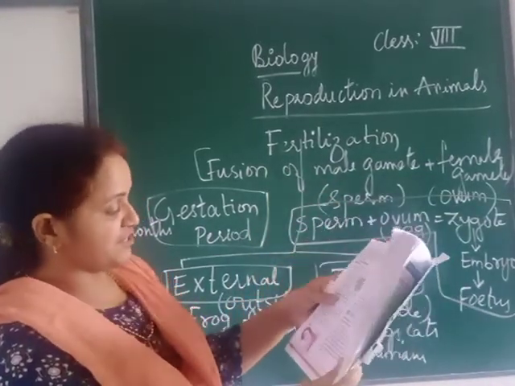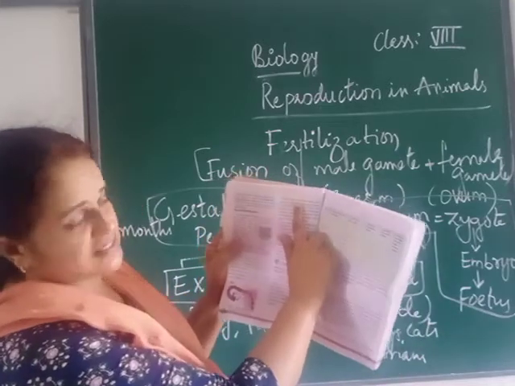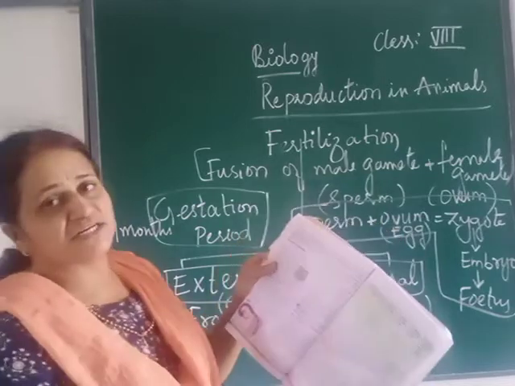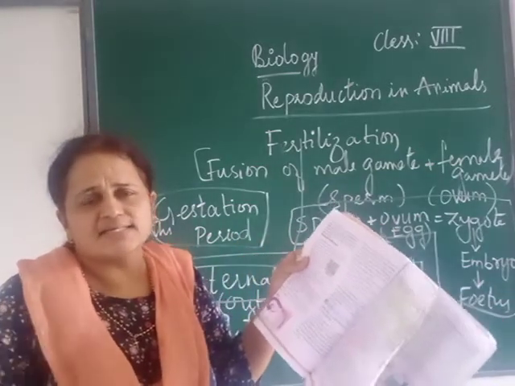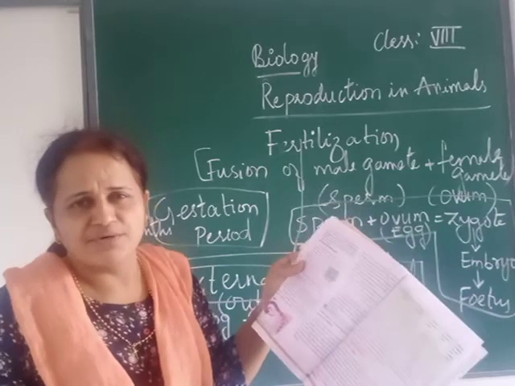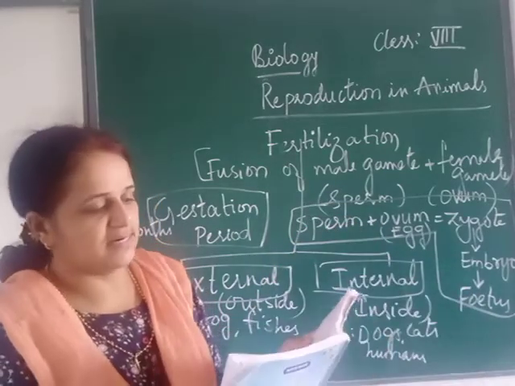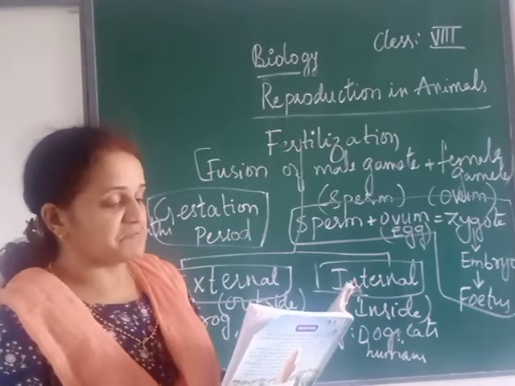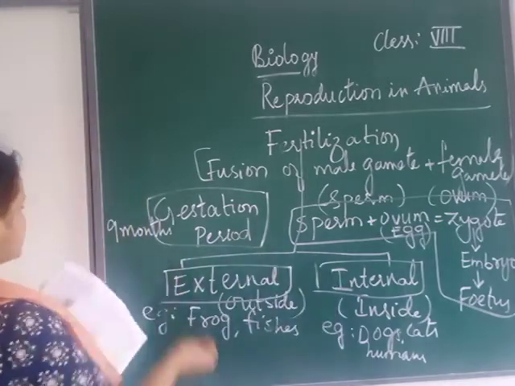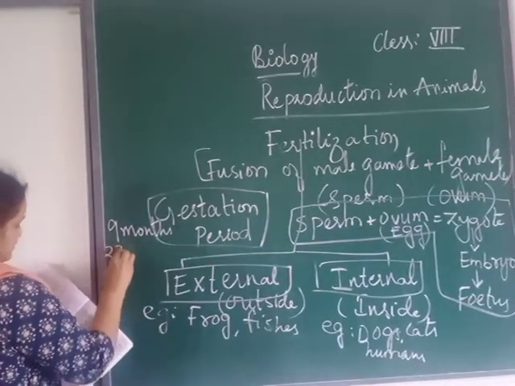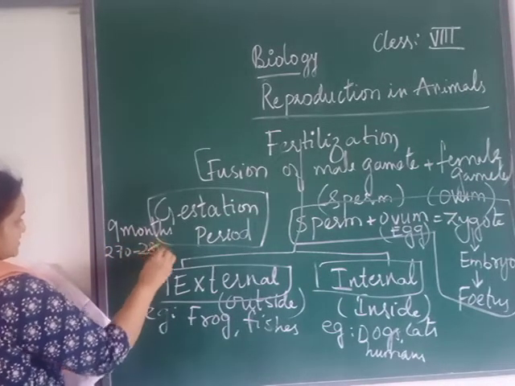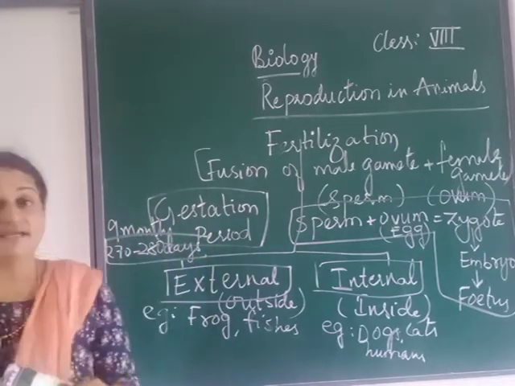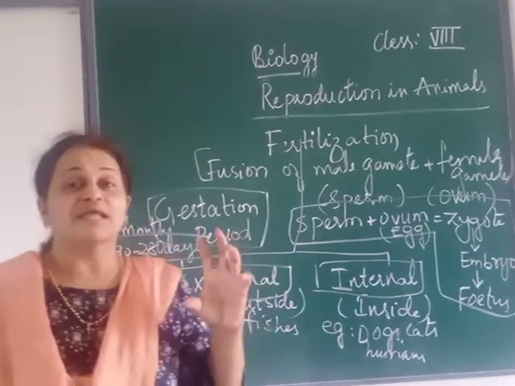Then we have the next paragraph, definition of fetus. When the embryo develops fully and all the parts are distinct, meaning all legs, hands, all your parts are clear, then it is called a fetus, underline. And that pregnancy period, how many months did we say? It is 9 months or 270 to 280 days. This many days it takes for the development of the embryo.